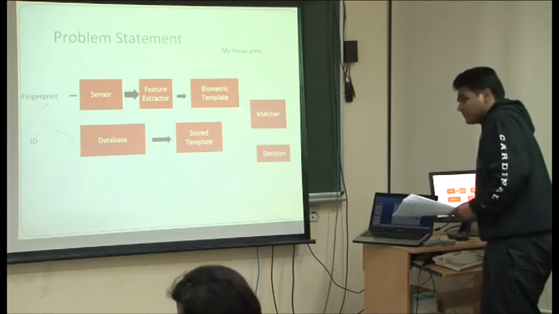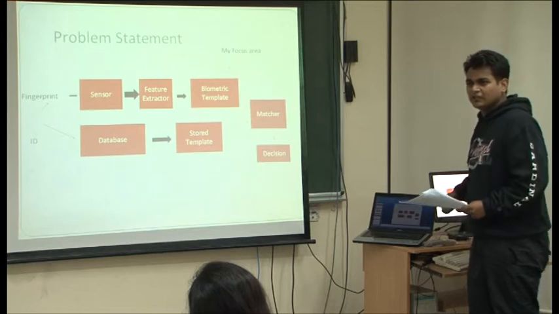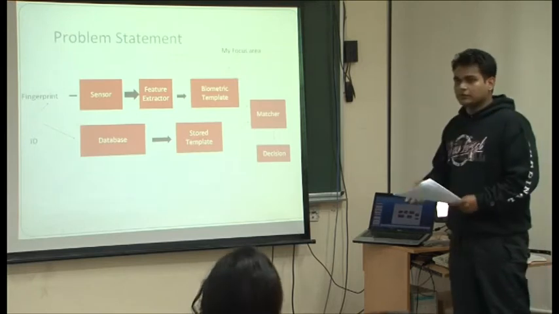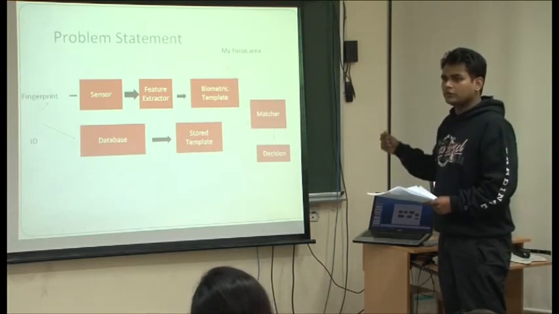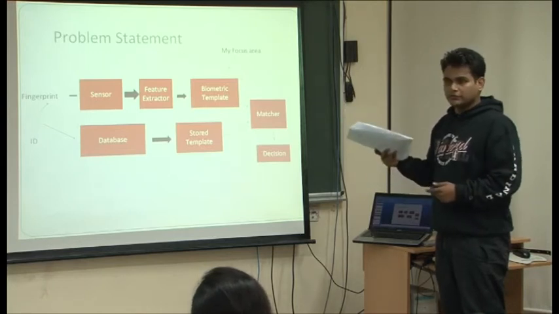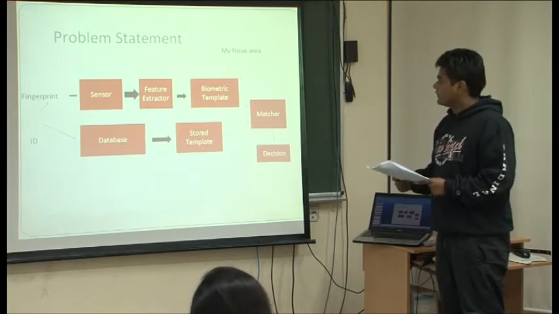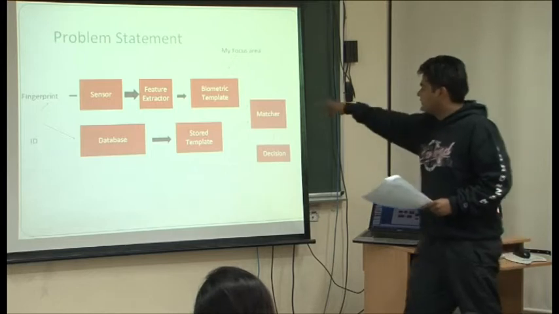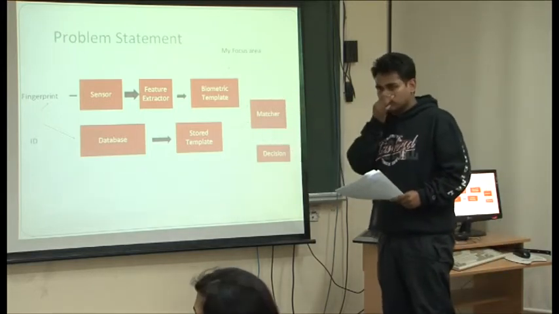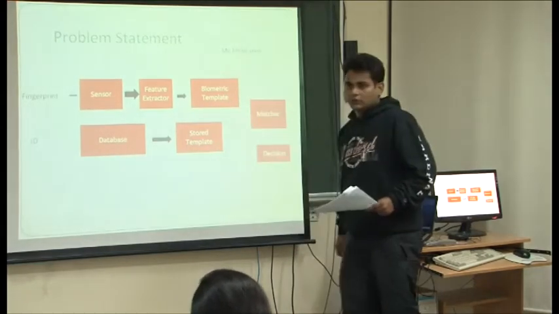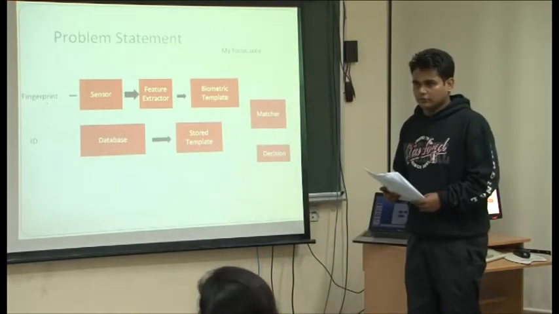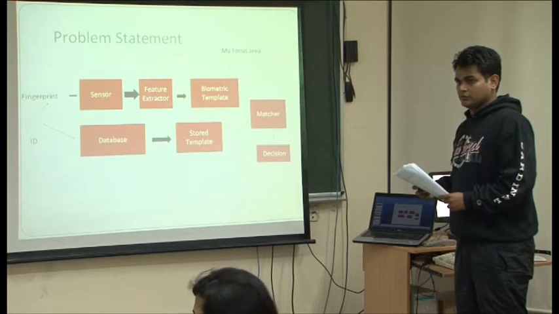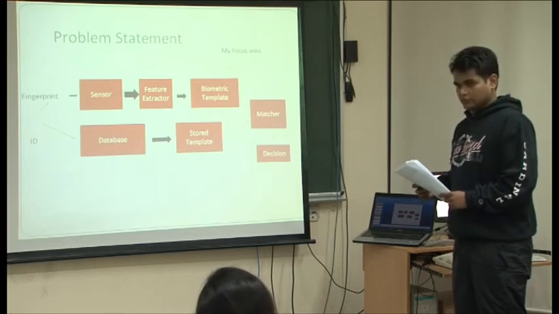We just wanted to show that these are my areas. What are the things you want to do first? I'm working on templates, for template security. What is the input? The input will be fingerprint, and after that, the ROI. Will you do the ROI also? No, I'm doing just the feature extraction, with some modifications. So you will do the feature extraction from the fingerprint, and then you will be creating the template, right? Okay.